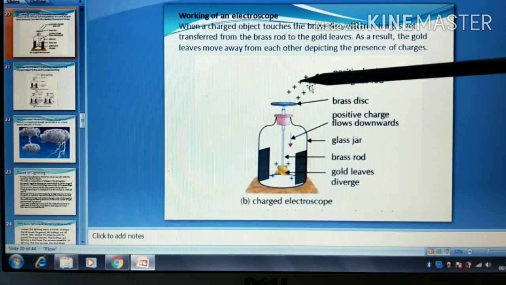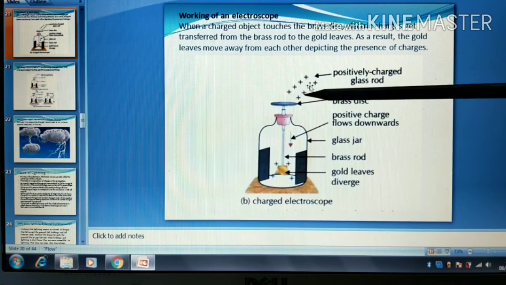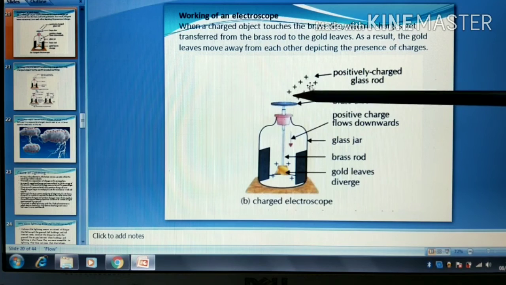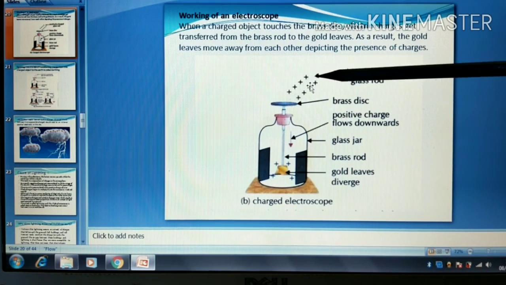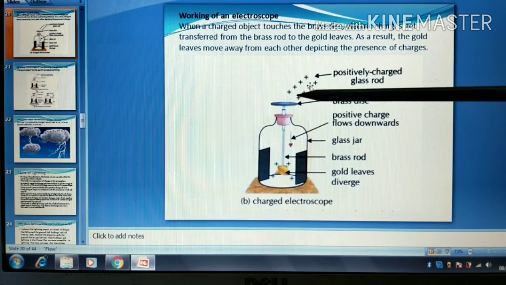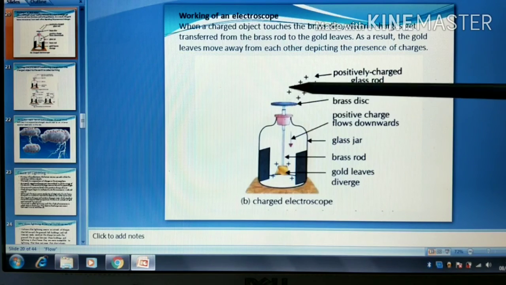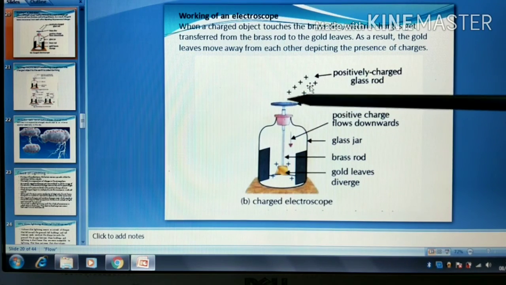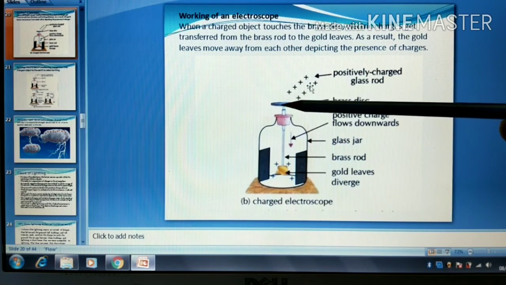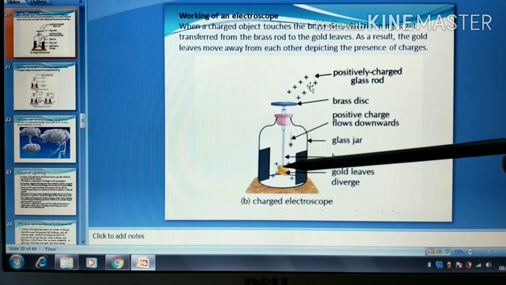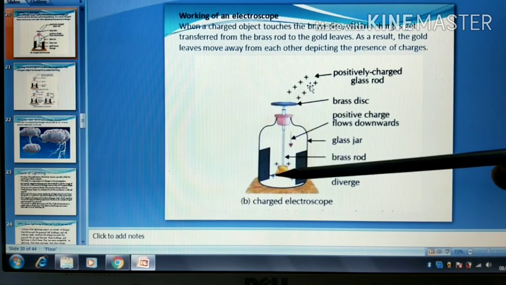Now here you can see this is the glass rod which has been rubbed against a silk cloth, so it has acquired positive charges. These are the positive charges which you can see. Now when this glass rod which has acquired positive charges is touched with the brass disc, what happens? These positive charges are then transferred to the brass disc, and from the brass disc to the brass rod, and then finally to the two thin gold leaves.